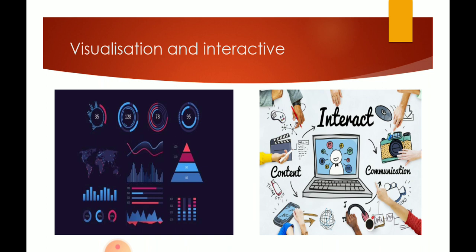Visualization and interactivity. Make a project which is visual, which has visualization, which means you can see it in a picture. For example, if you are doing a graph, it must show the changes that happen, and it should be interactive.